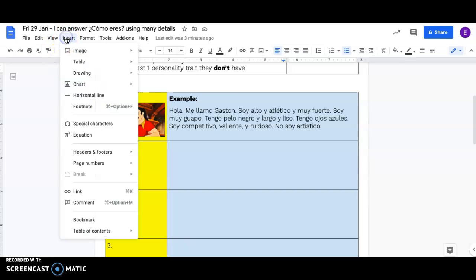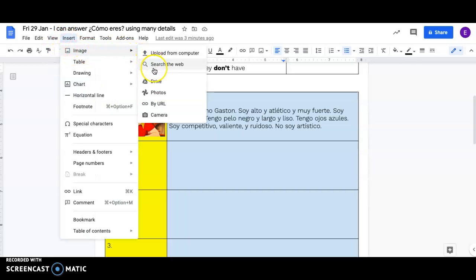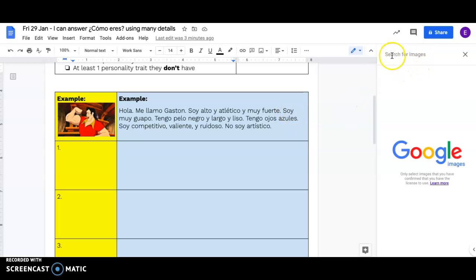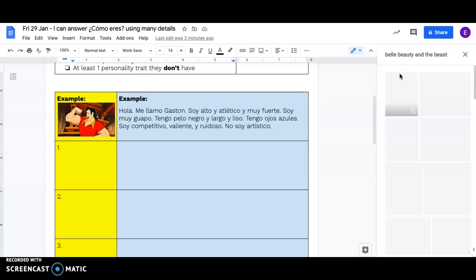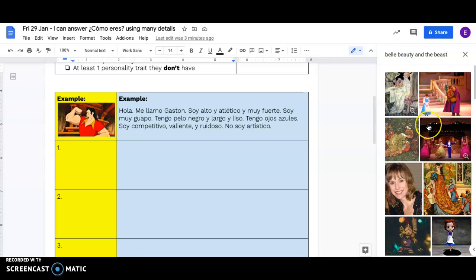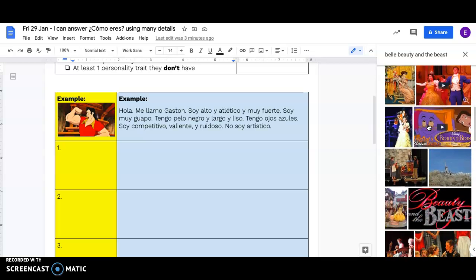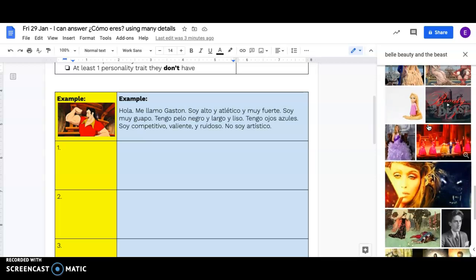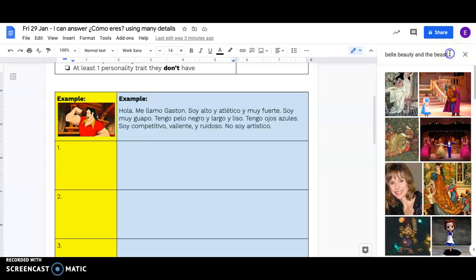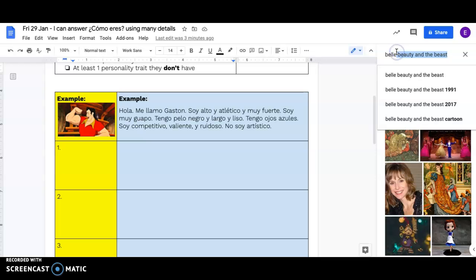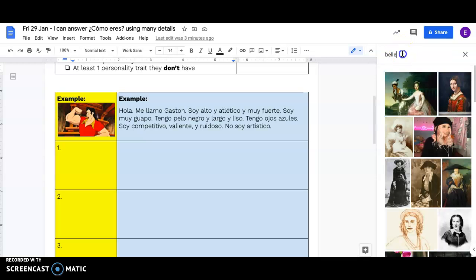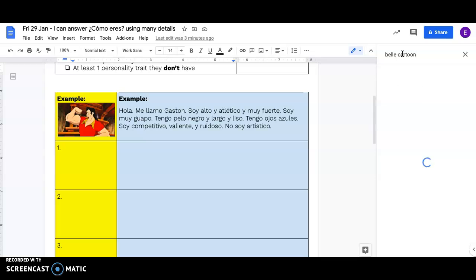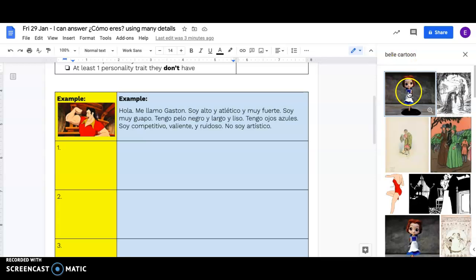You can do insert, image. I'm going to search the web. And maybe I'll go ahead. I just did Gaston, so now I'll do Belle from Beauty and the Beast. And come on, Belle. Belle cartoon. How's that? All right, I'll just put Weird Belle in here.